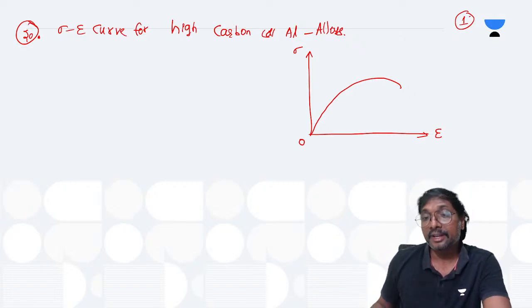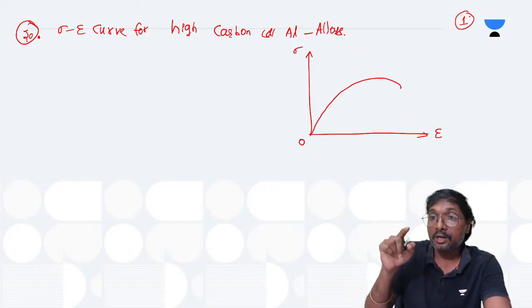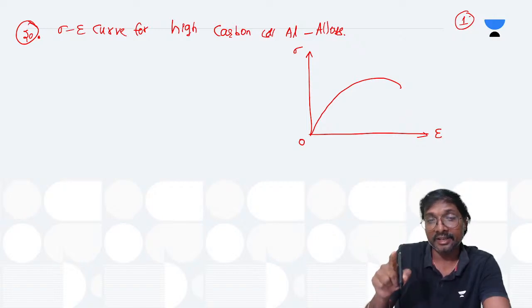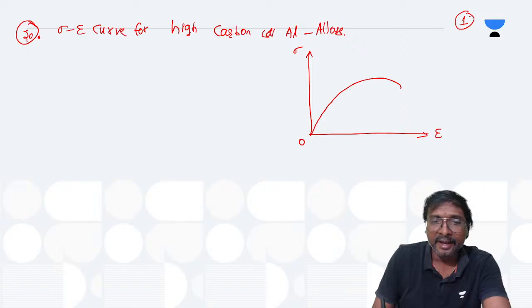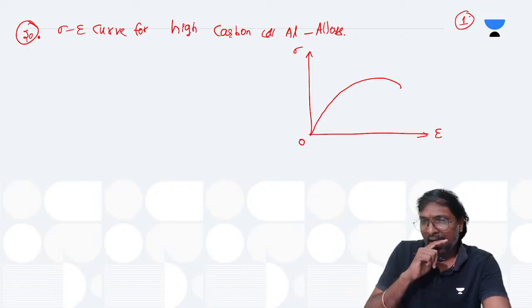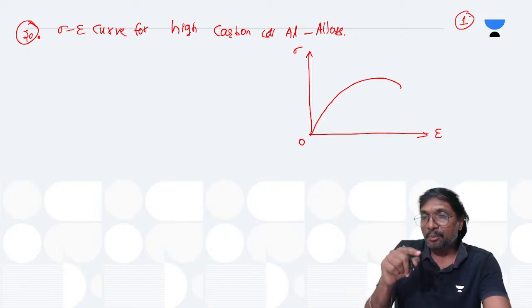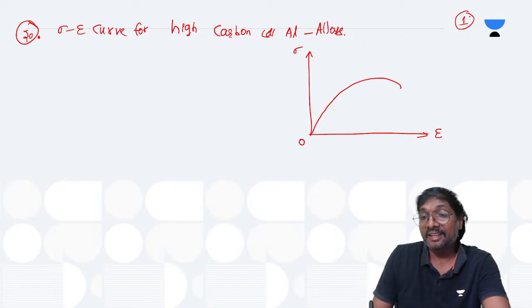At this 0.2 percent of strain, it will lose its elasticity and become plastic. That means yield point, right? The yielding is occurring at this place only. The adjustment of the particles and everything is happening at that place only.